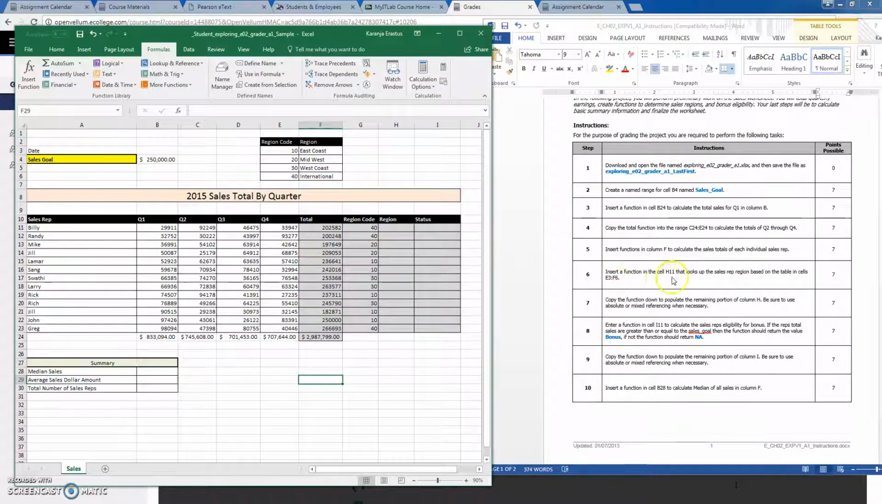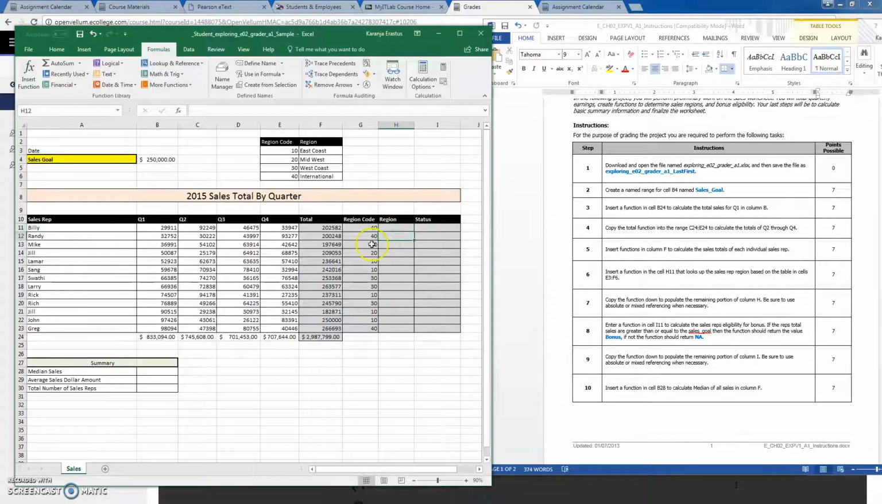So number 6, inside a function in the cell H11 that looks up the sales rep region based on the table in cell E3 to F6. So this table here is the one that we should use to help us find out which region the sales rep belongs to. So basically what we are saying is, you'll come to this cell here, look at this value here, come here and see where the value 40 corresponds to, and 40 corresponds to international. So in here we should have international.